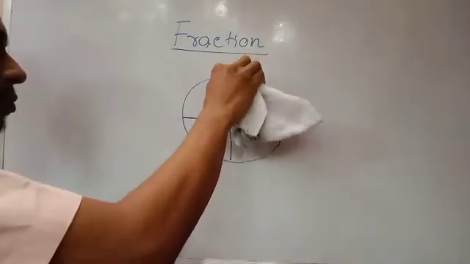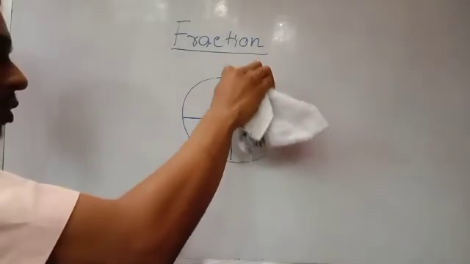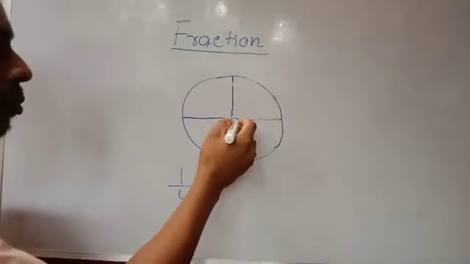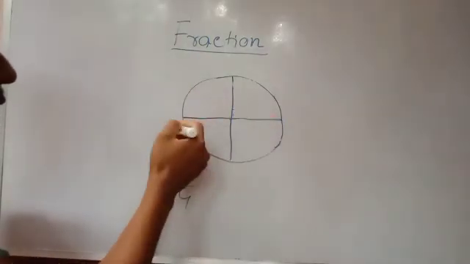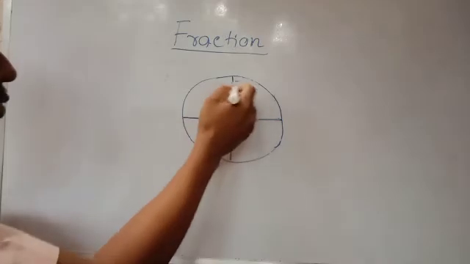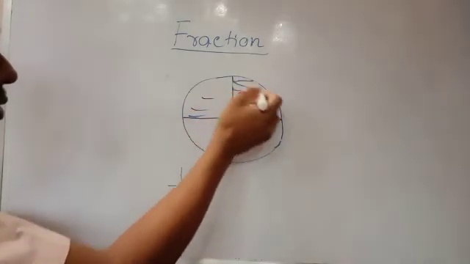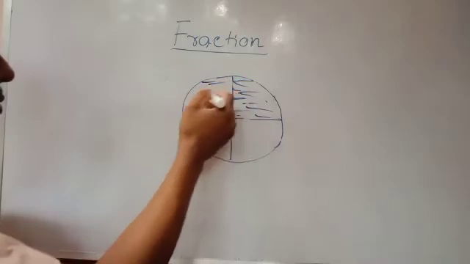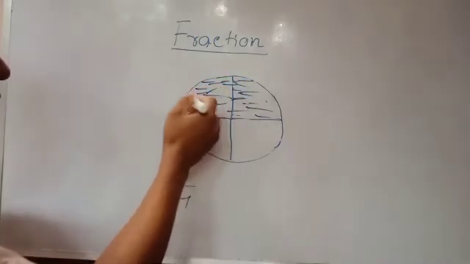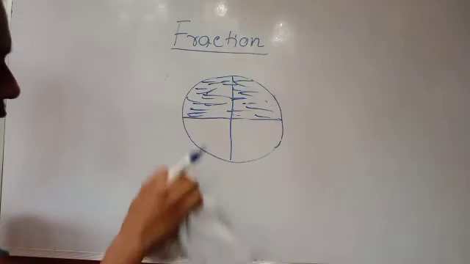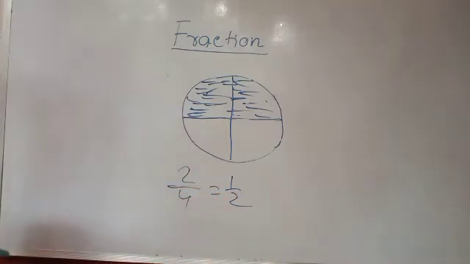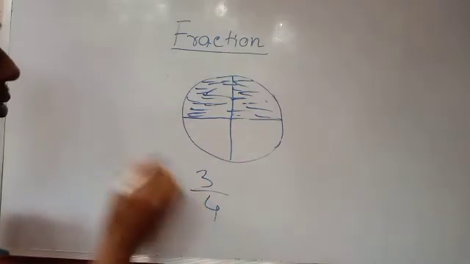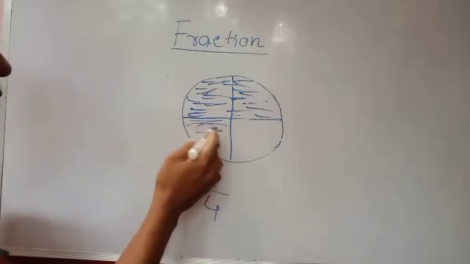If it is given half of the part, half of 4 means 2 parts you have to say, 2, or half of the picture. This one is 2 by 4 or 1 by 2. If it is 3 by 4, that is 3 parts out of 4 parts, then another part you have to say.